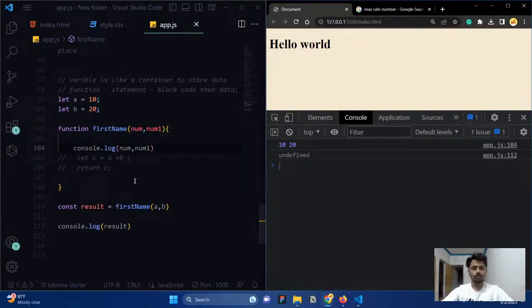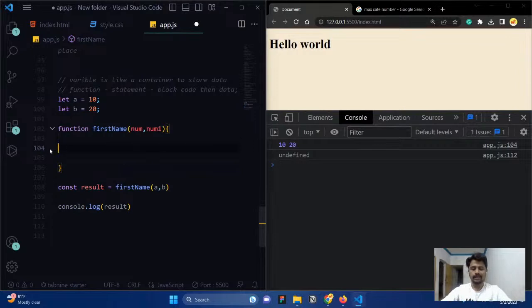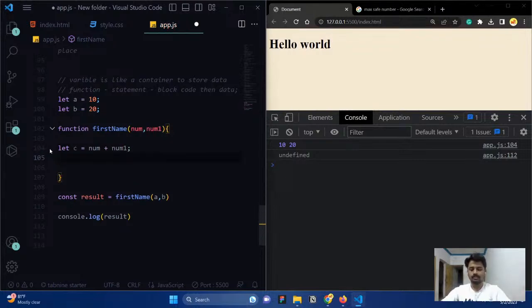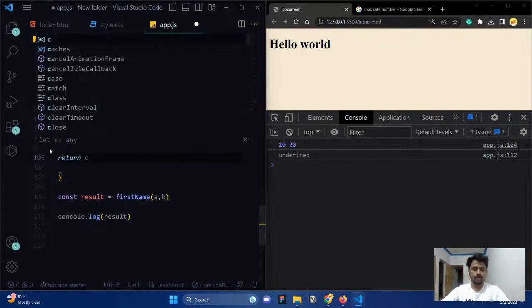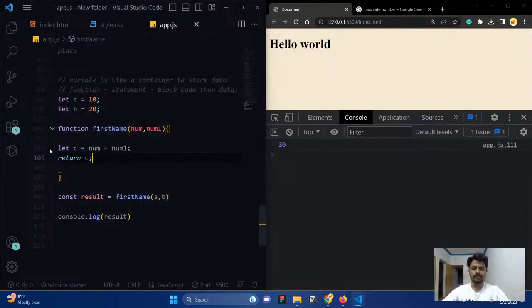That is what the parameter is. And now you can make it dynamic. For example, let's say c equal to whatever value is in num plus whatever value is in num1. You want to add them and return it to the place where the function is invoked. The function is invoked in c. If I return it, you can see we are getting it. So this gives some dynamicity to the function.